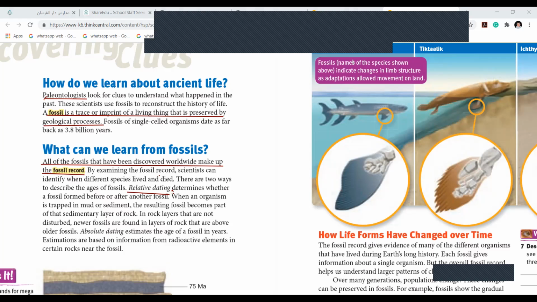Same as what Malak has explained to us, layer upon layer, we get rock layer upon layer. And we will see which layer was there in which year by seeing the age of the fossil. And the other way is called absolute dating, which estimates the age of the fossils in years. Maybe they can see the radioactive elements in certain rocks near the fossil.